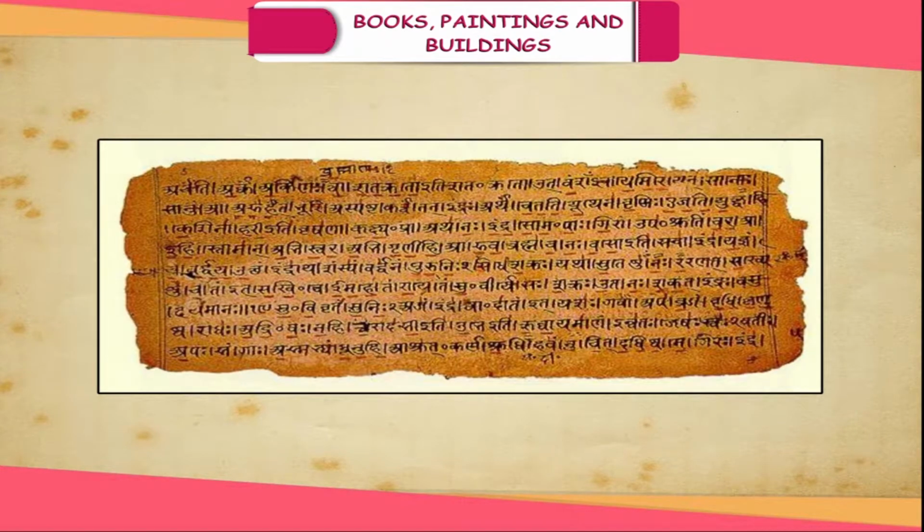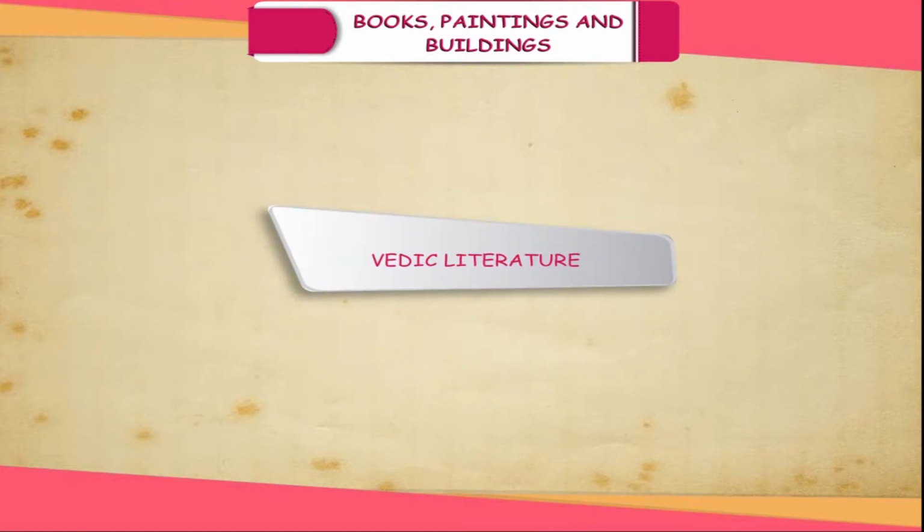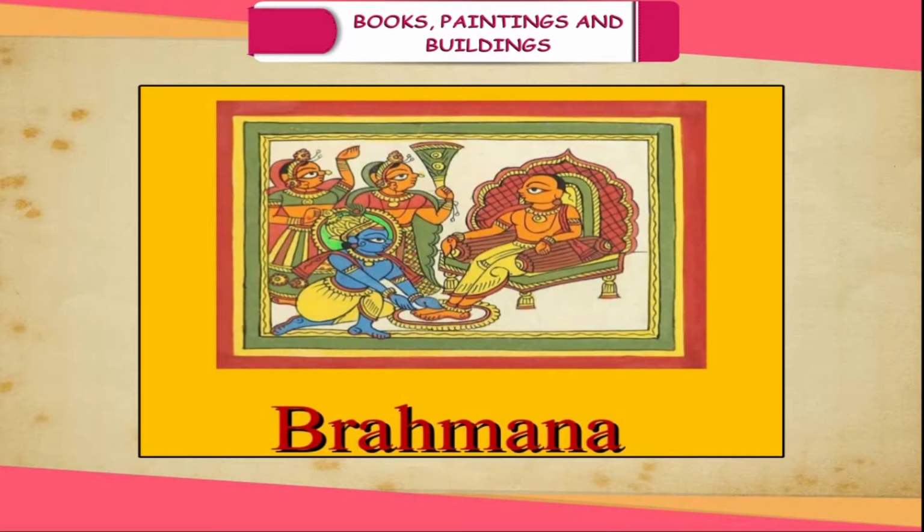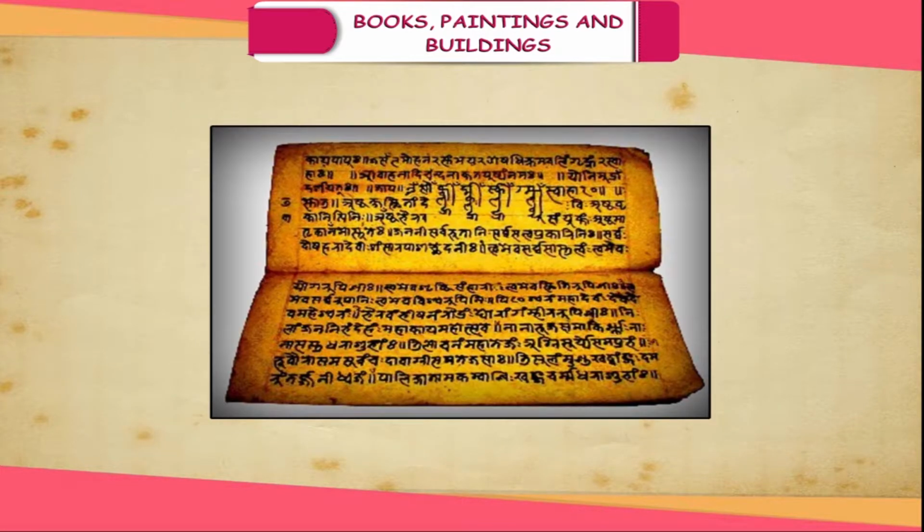Some of the greatest works of Sanskrit literature, both religious and secular, were composed during the ancient period. Vedic literature. The Vedas are the ancient scriptures of Hindu teachings. There are 4 Vedas: Rig Veda, Yajur Veda, Sam Veda, and Atharva Veda, each consisting of 4 parts. The primary portion is the hymn section. To this, ritualistic teachings, Brahmanas, and theological sections, Aranyakas, were added.